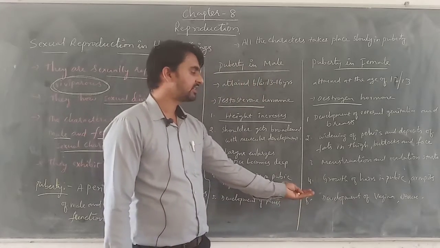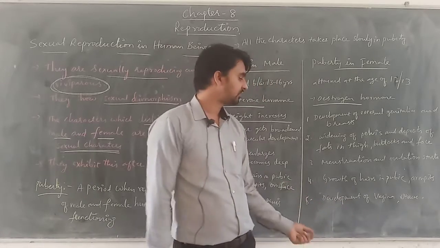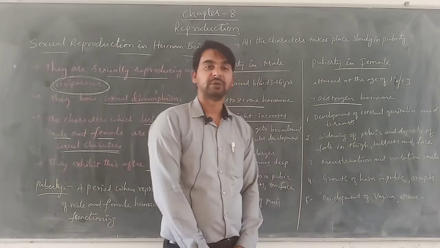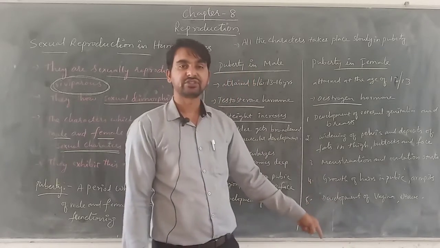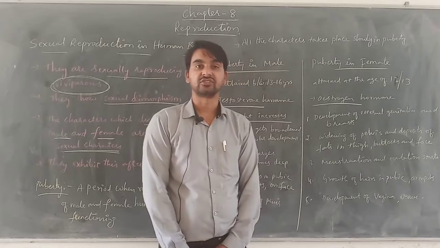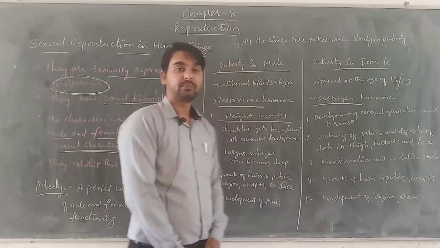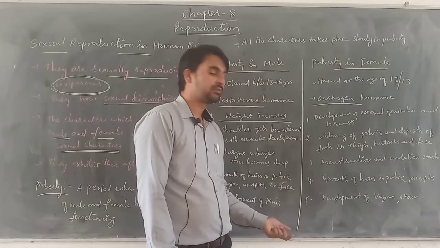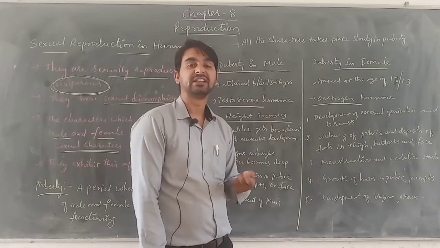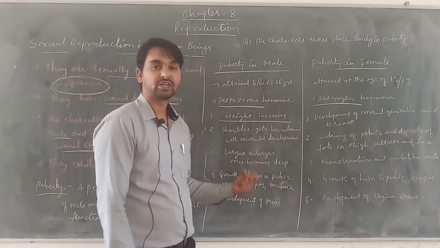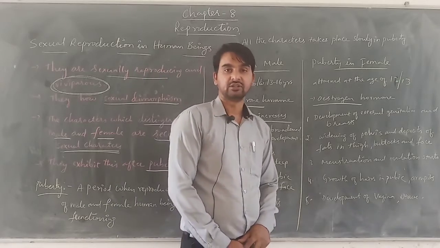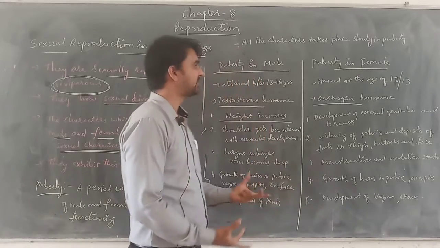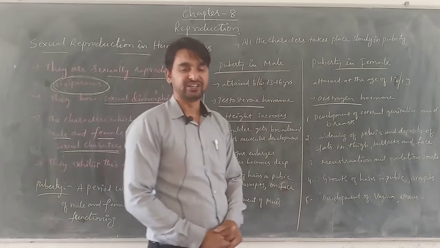And development of vagina and uterus, these are changes which take place in the body of female. Here also the activity of sebaceous and sweat glands increases. Secondarily, there will be an attraction towards the opposite sex which develops in the body because of the hormonal imbalance or because of the changes which are brought in the body of the organism because of this puberty age.